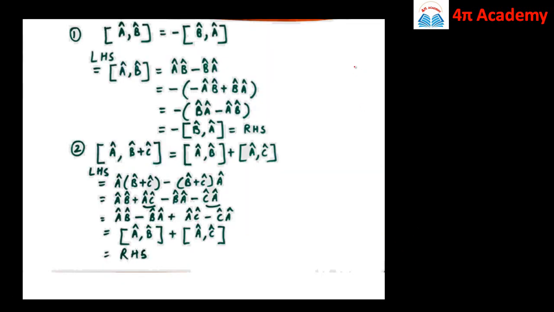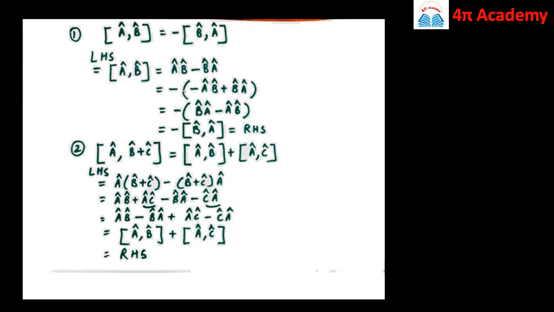Then there are various properties associated with the commutation algebra. We can prove these properties one by one. Let us look at the first property: the commutator of A cap, B cap is equal to minus the commutator of B cap, A cap. If this is the case, then they are said to anti-commute with each other. Let the left hand side be [A cap, B cap], which by definition is A cap B cap minus B cap A cap.